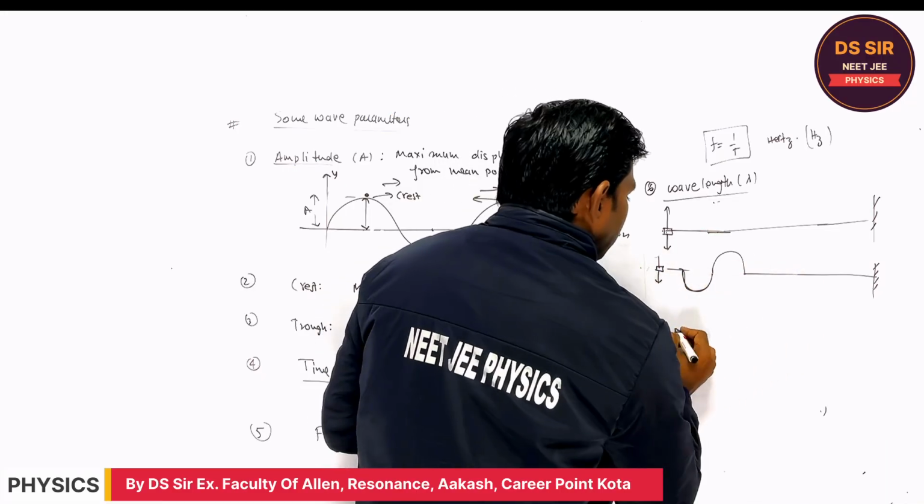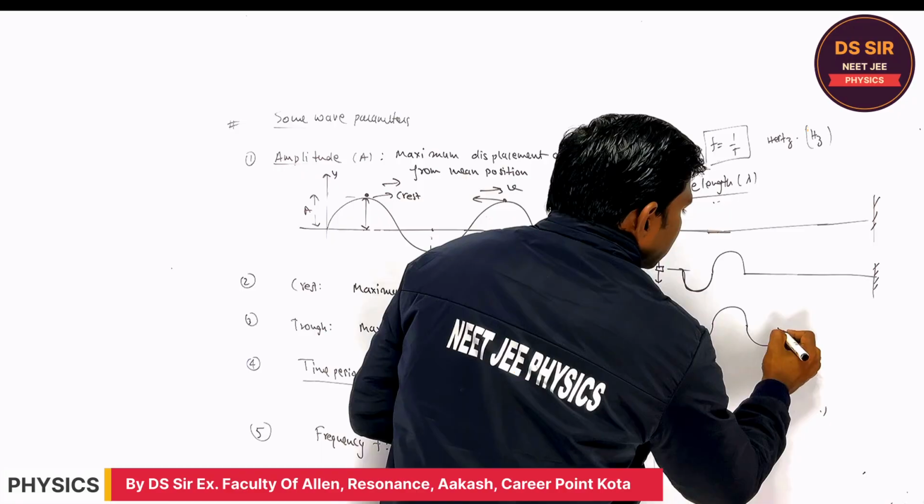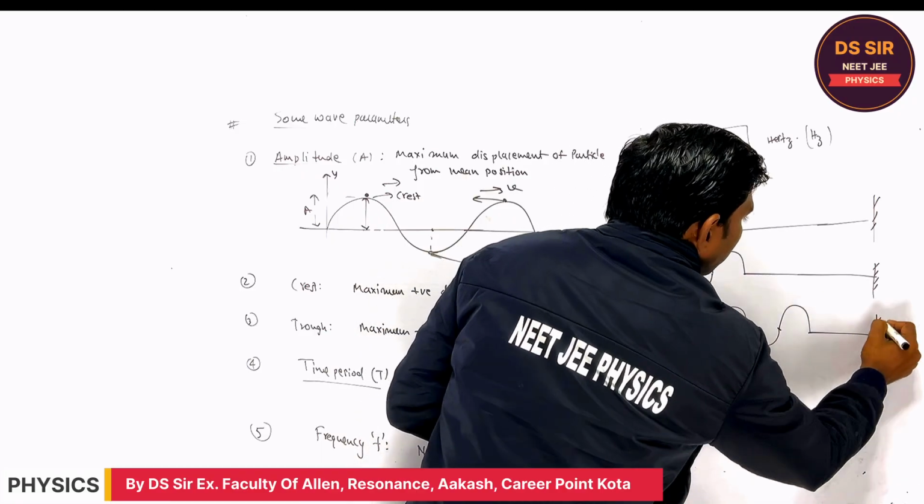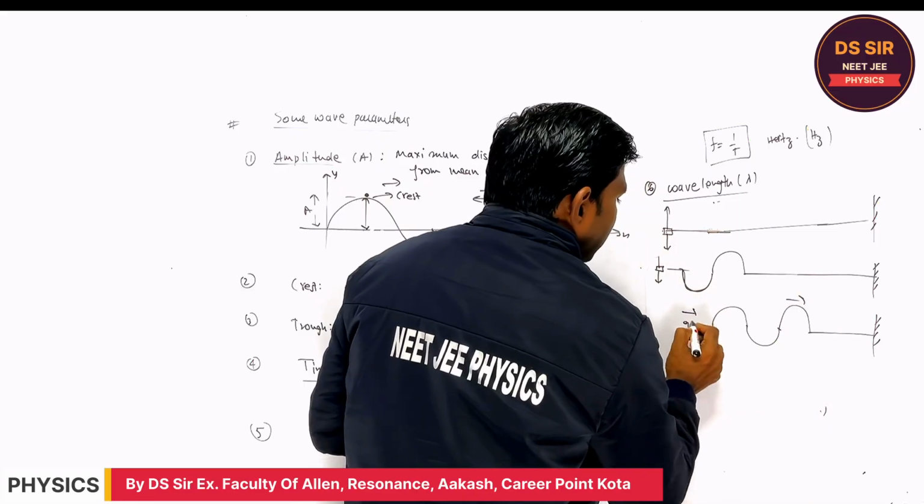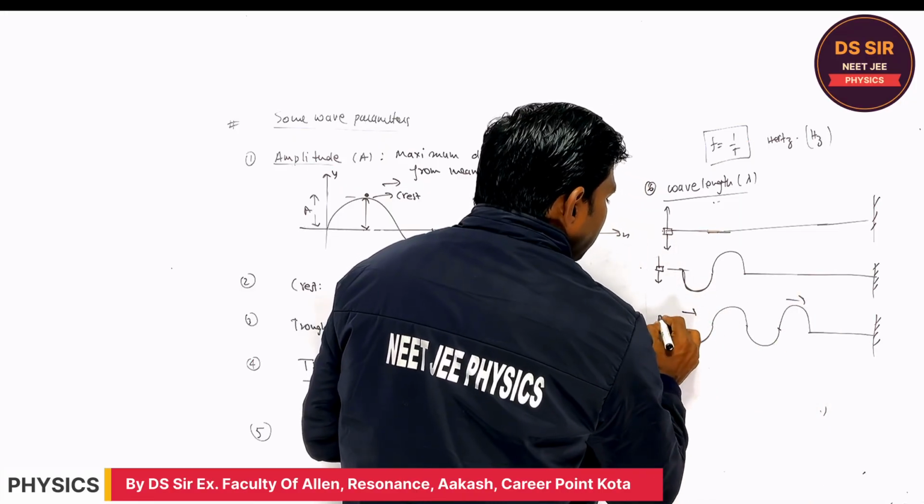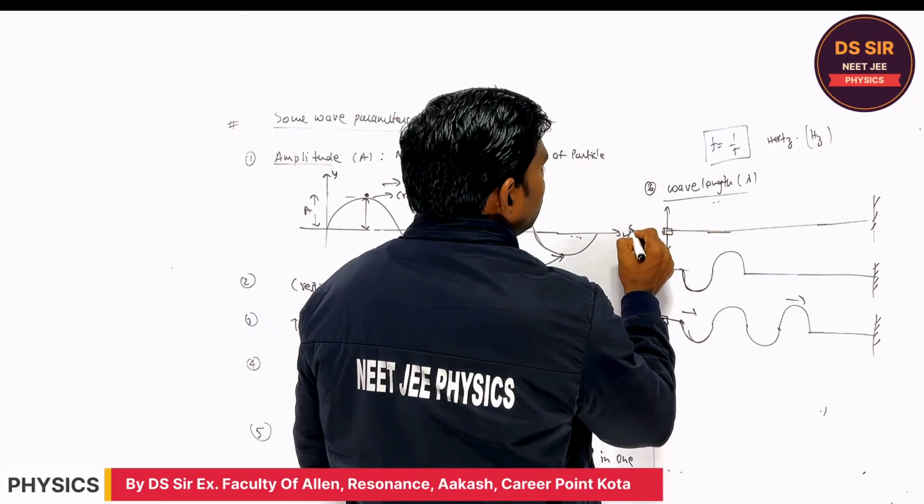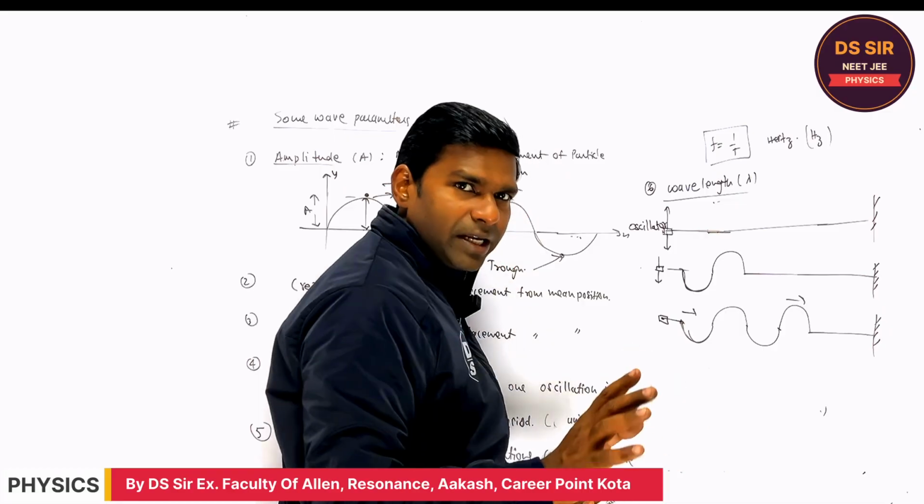Further, if you consider, this wave is moving in the forward direction, and the complete wave pulses are being produced by this oscillator. Suppose this is the oscillator. Do you understand or not?